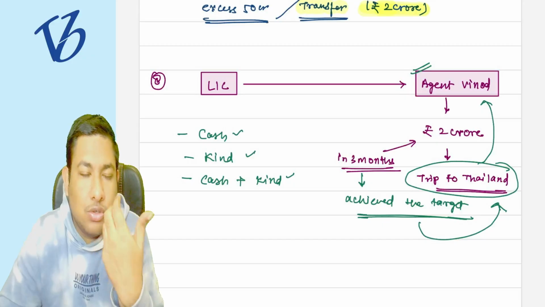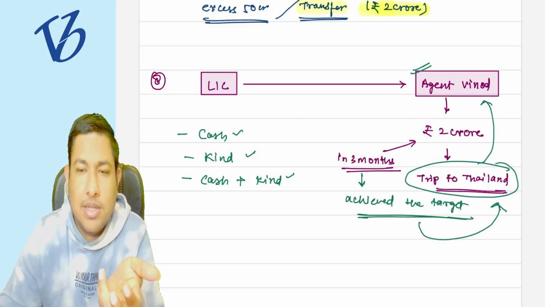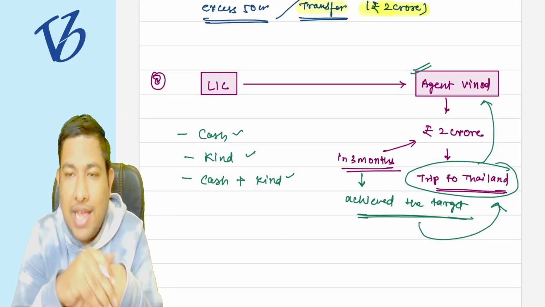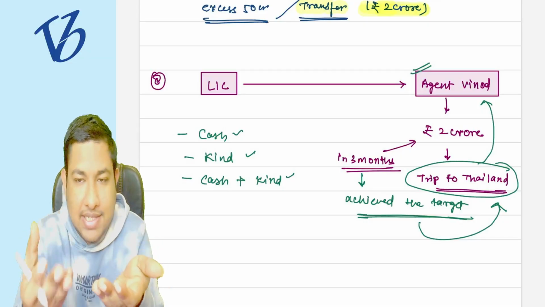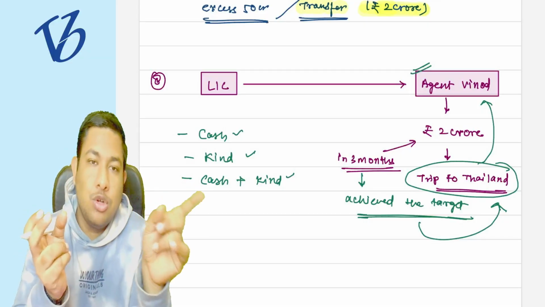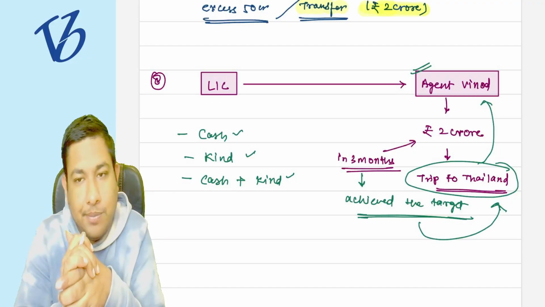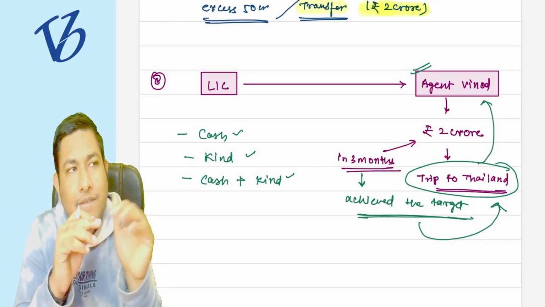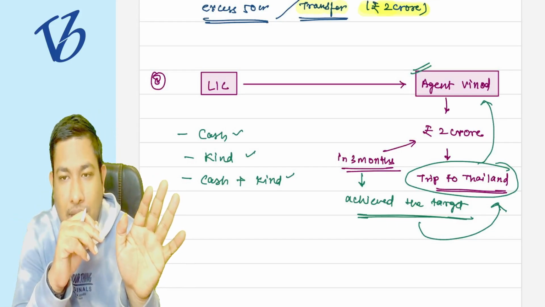Suppose of the 2 crores of the policy that you have made, we will give you 20 lakh rupees as a commission, as an incentive. So that 20 lakh rupees is going to be taxable in the hands of Mr. Agent Vinod. In some cases, the company can say we will pay you 10 lakh rupees in cash and